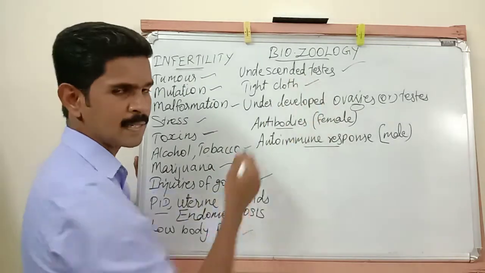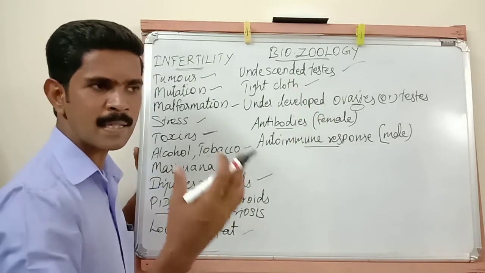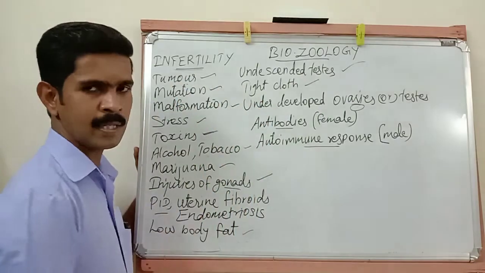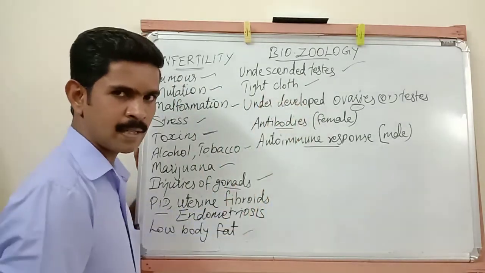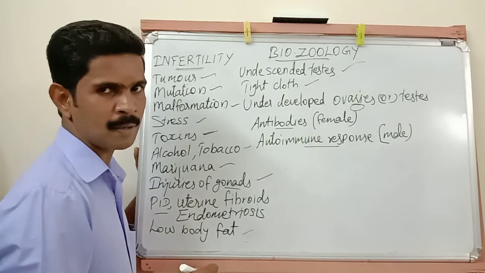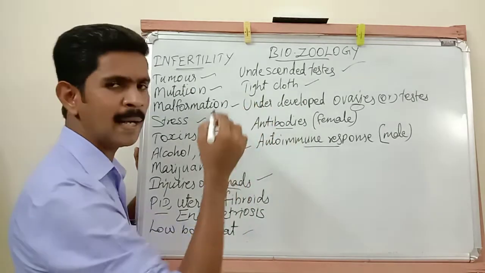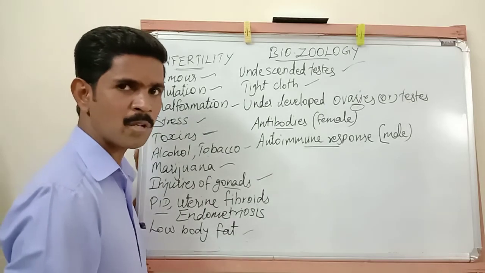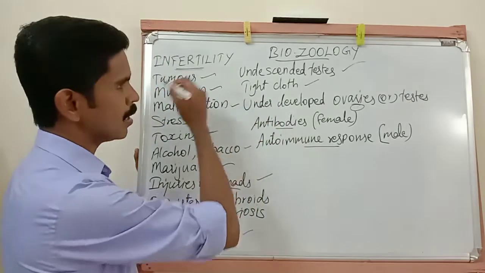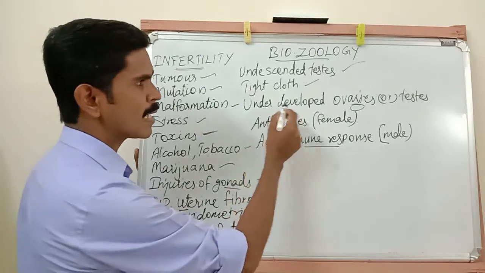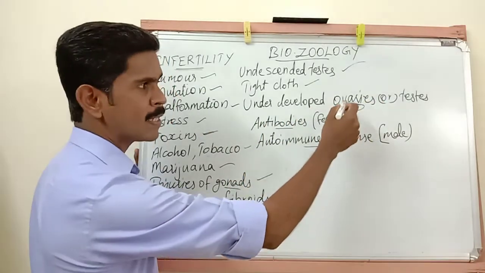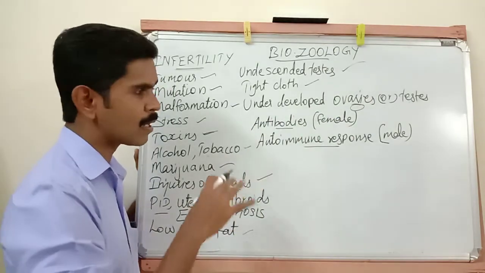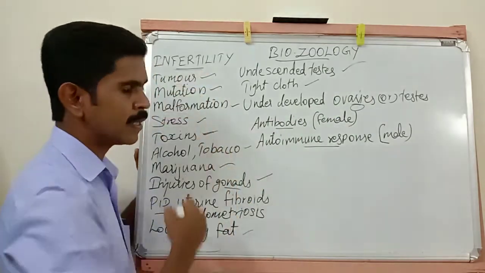Then undescended testis. In some male reproductive systems, the testis is not hanging outside properly, so it leads to infertility. Then tight dress. Okay, this is a problem in the male. If a man is wearing very tight dress, automatically the temperature of the scrotum is increased, so it leads to infertility. Then underdeveloped ovaries and testes, both primary sex organs. So if these 2 primary sex organs are not developed properly, it leads to infertility.